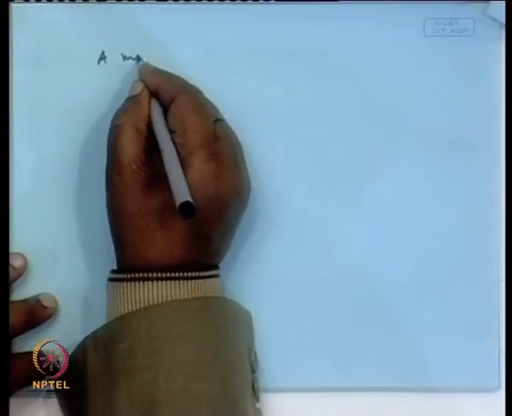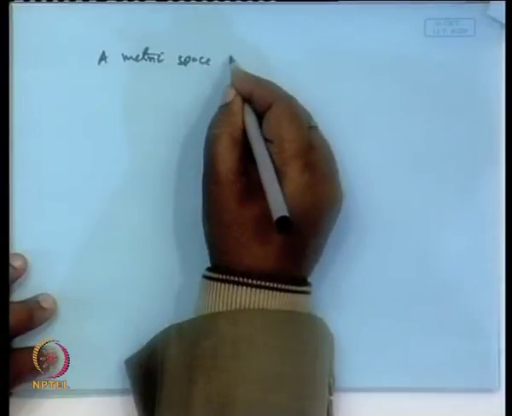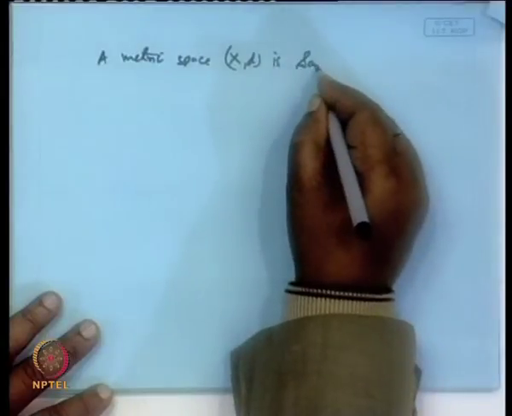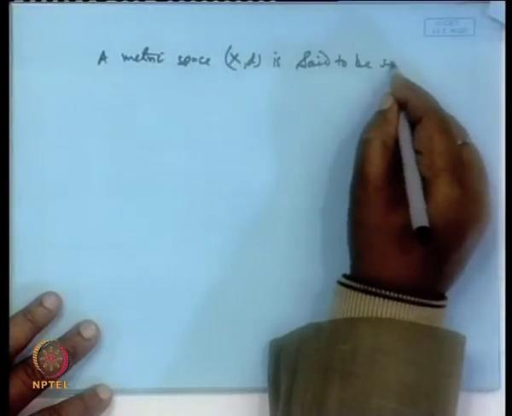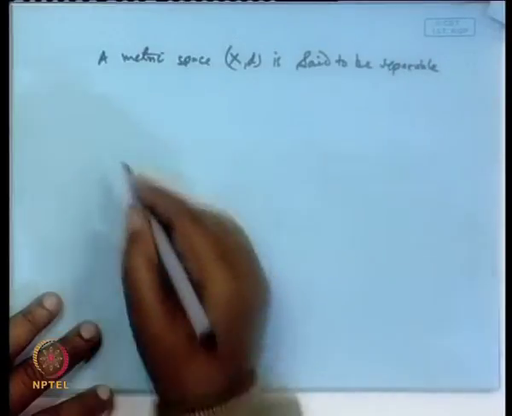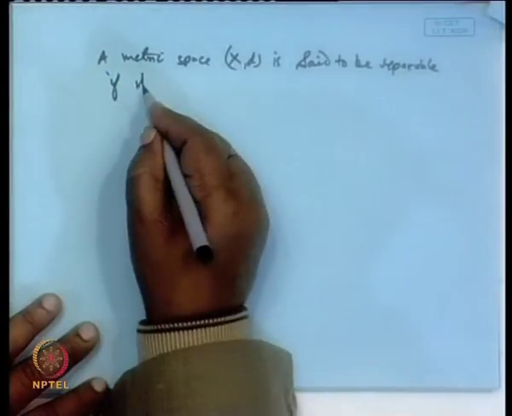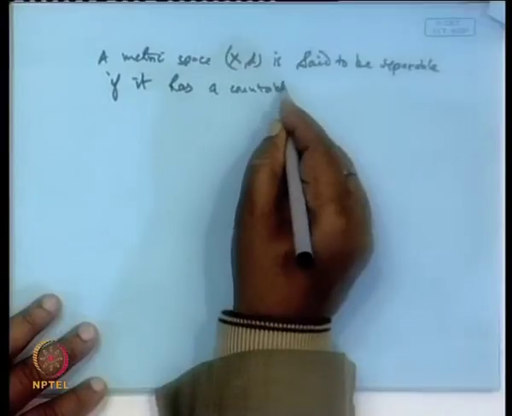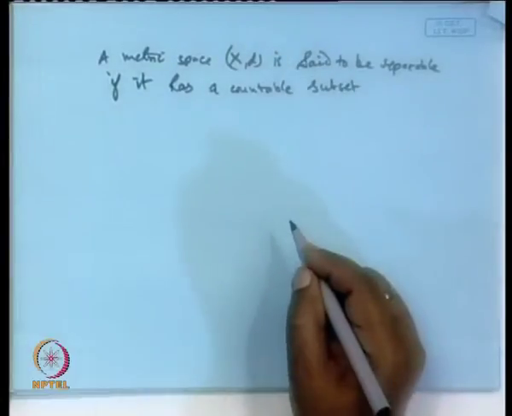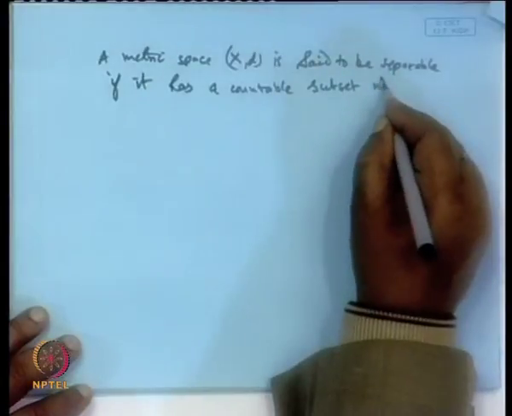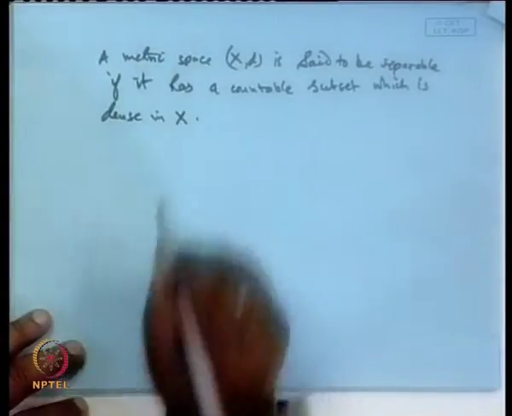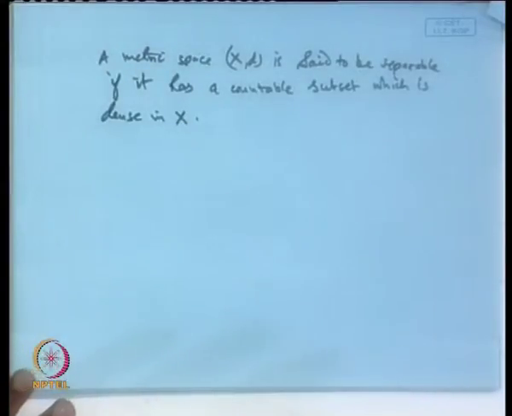Okay, a metric space X d is said to be separable if it has a countable subset which is dense in X, a countable subset which is dense in X.